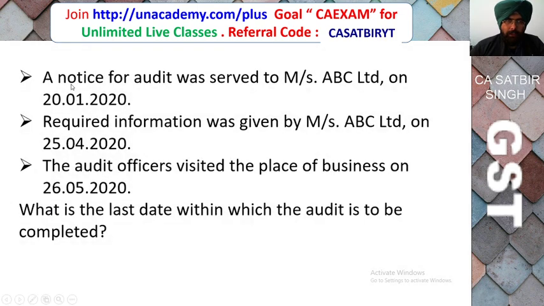So in this case, for example, notice for the audit was served to a company on 20th January 2020 by GST department, and required information was given by the company on 25th April 2020. So the audit officer visited the place of the business on 26th May 2020. What is the last date within which the audit is to be completed?